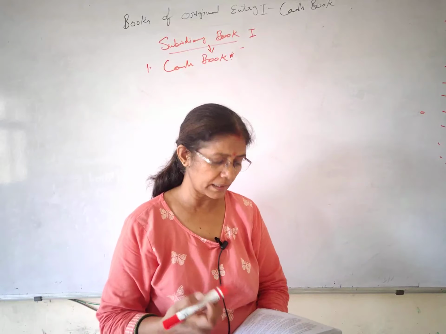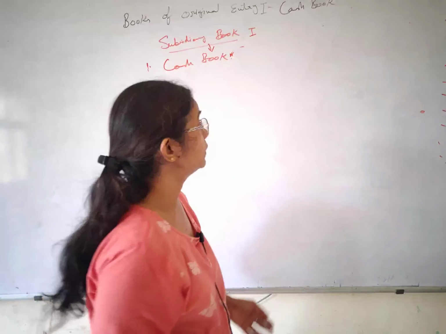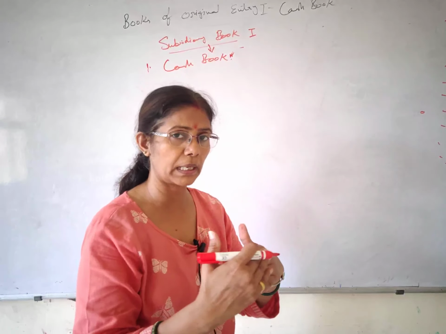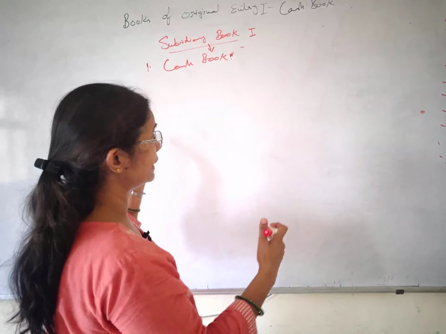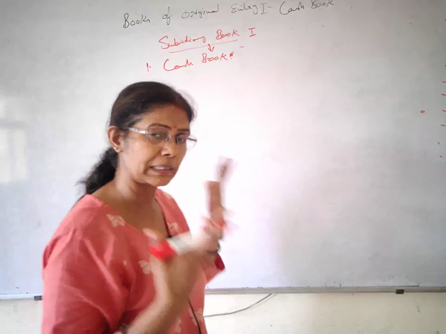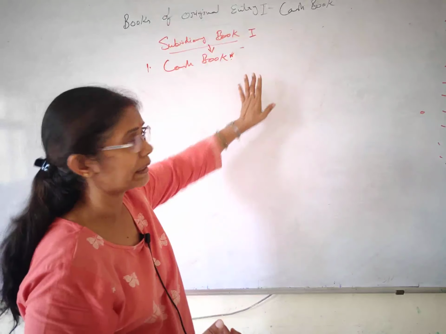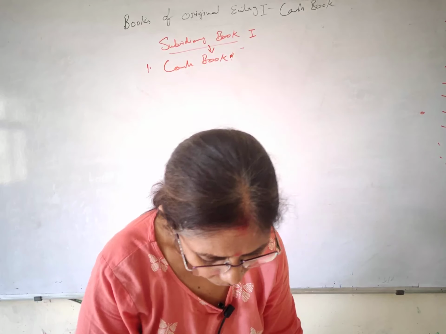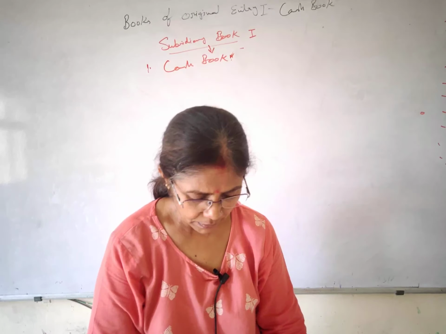And why and how is it similar to the ledger? It's similar to the ledger because in a ledger what do we do? We make accounts, and in an account you find we have two sides: one is the debit side and another one is the credit side. You will find exactly the same thing in the cash book. Another thing, we start writing with 'To' on the debit side and with 'By' on the credit side. Same thing we are doing here also. Well, I think it's sufficient in case of similarity.